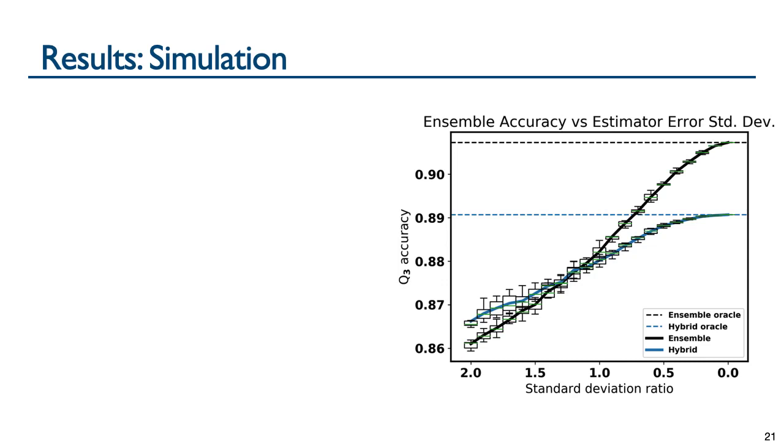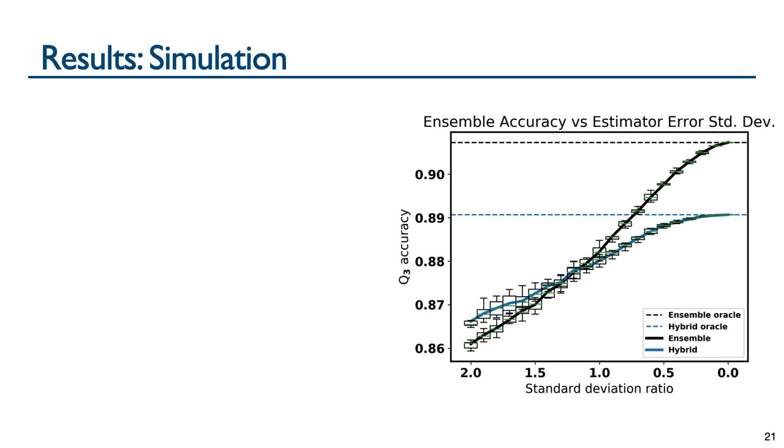Using the normal distribution of error for each estimator, for each tool's prediction, we randomly sample an error value from the distribution and add it to the true accuracy, giving a simulated estimated accuracy for the structure prediction. These simulated estimated accuracies are then used by the ensemble variants. The figure shows the simulated Q3 accuracy of an ensemble as the standard deviation in estimator error varies across the horizontal axis. We vary the ratio of the standard deviation of the simulated error divided by the standard deviation of actual error, which is applied to the error distribution of all tools.